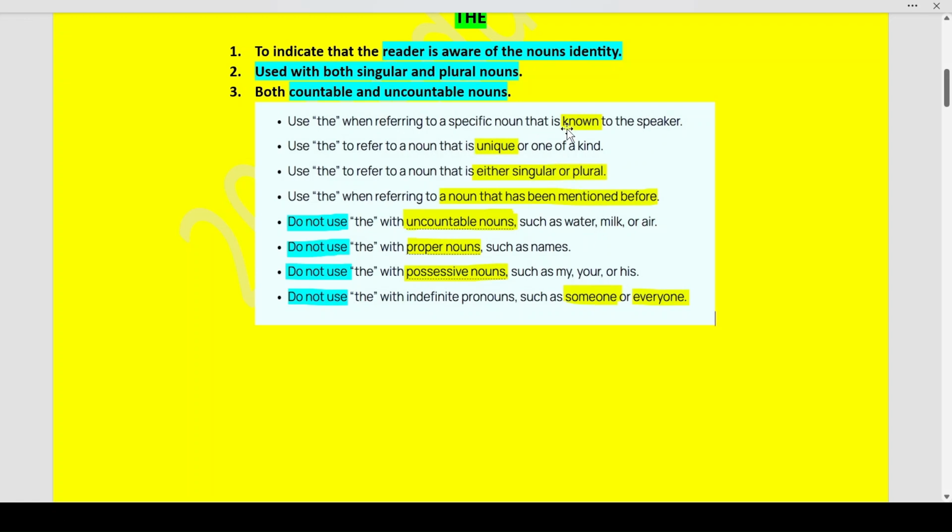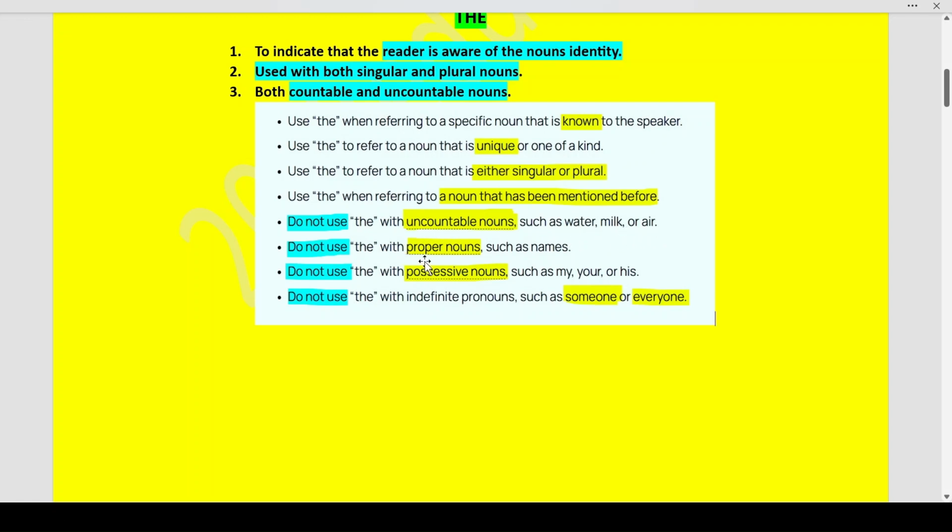When referring to a specific noun that is known to the speaker, we use the. We use the to refer to a noun that is unique or one of a kind, that is either singular or plural, or when referring to a noun that has been mentioned before. We do not use the with uncountable nouns like water, milk, or air. We do not say the water, the milk, or the air.